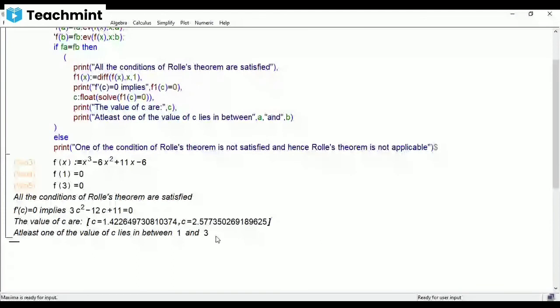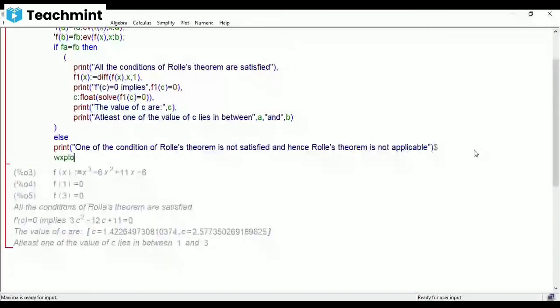Now to plot the graph, you type wxplot2d. Within simple bracket, you have to take 2 square brackets. In the first square bracket, you have to write f of x, comma, f1 of x. And in the second bracket, you have to write the range for x, that is from 1 to 3.